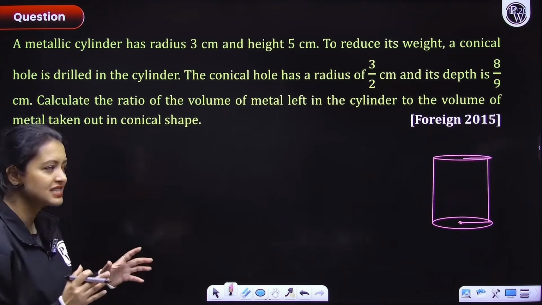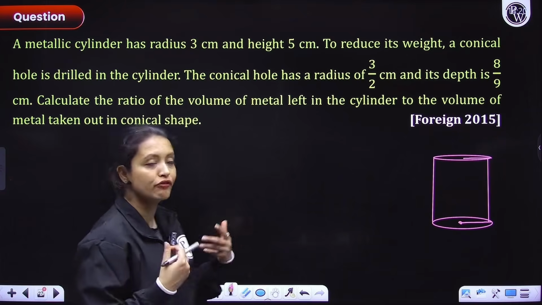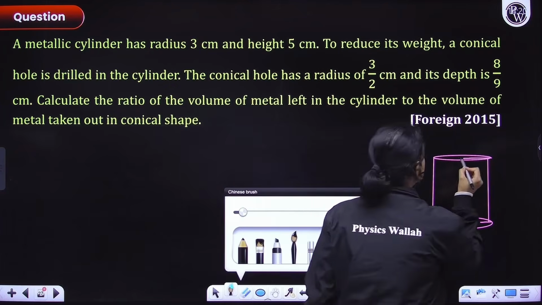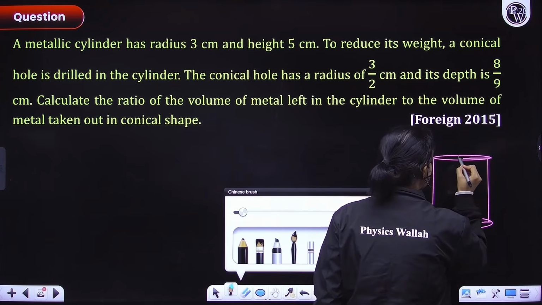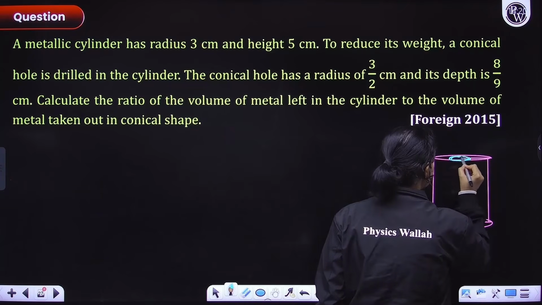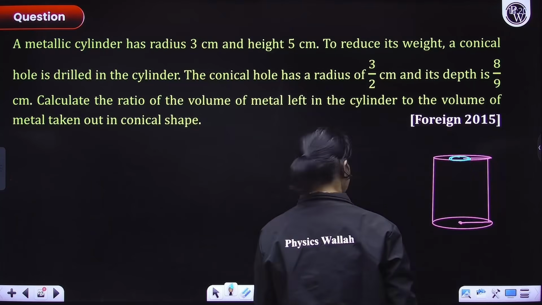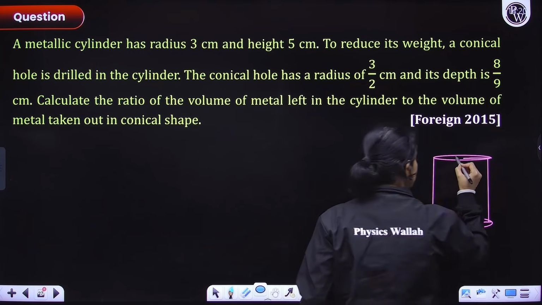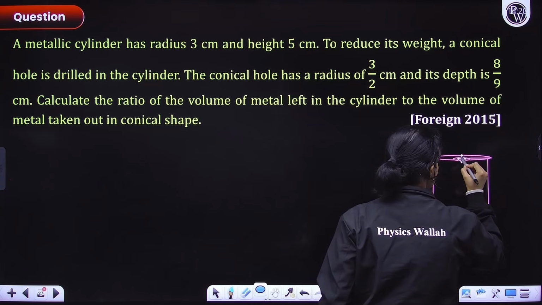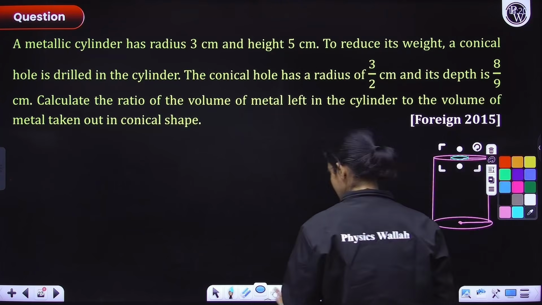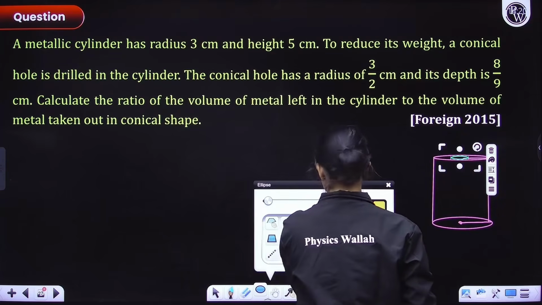Okay, so we have this cylinder. Its weight has to be reduced. So what they did was they made a conical hole in this. Okay, so let's suppose the conical hole is this here. This is the conical hole. I'll make it again. Let's make this here. This is the conical hole. Okay, everyone?